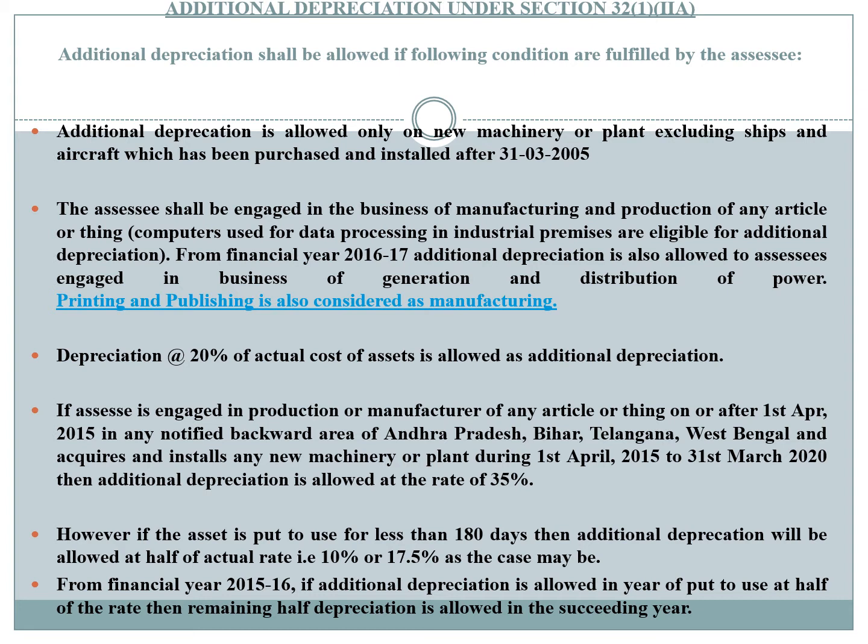This is about the conditions on additional depreciation.